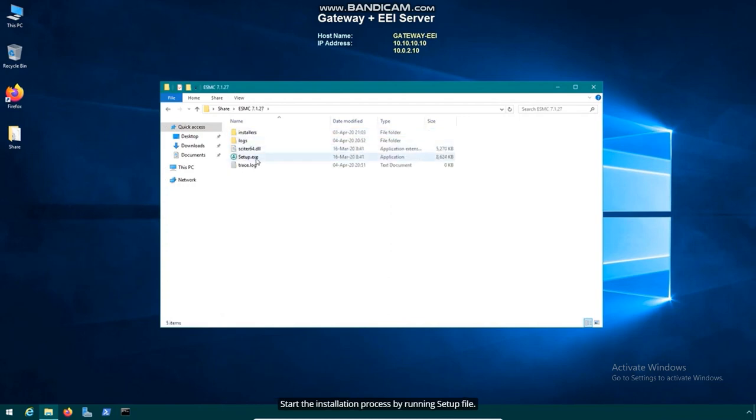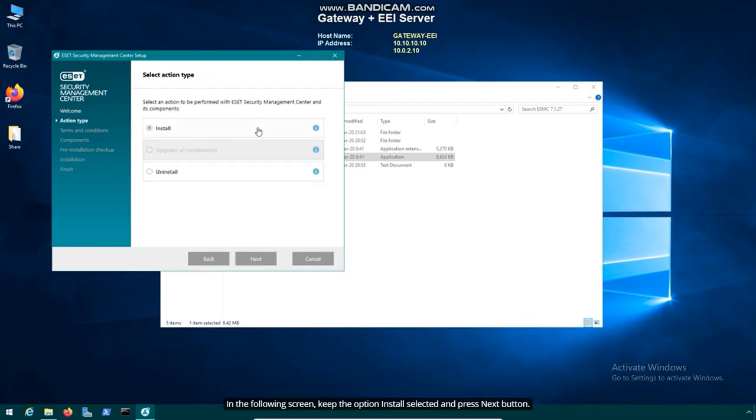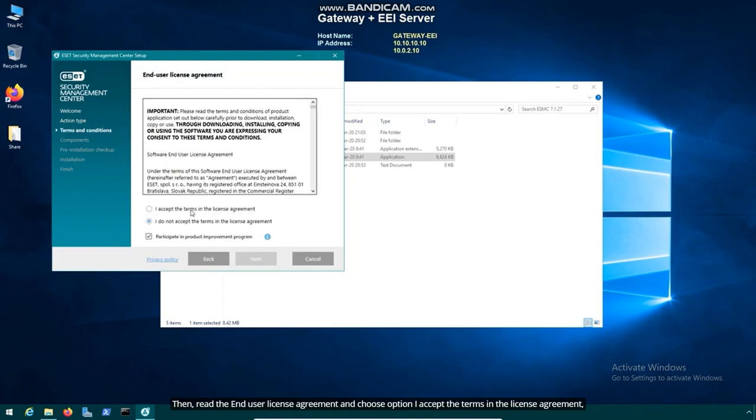Start the installation process by running the setup file. On the welcome screen, select English language and click Next. In the following screen, keep the option Install selected and press the Next button. Then, read the end-user license agreement and choose the option I accept the terms in the license agreement, which allows you to continue with the installation process.